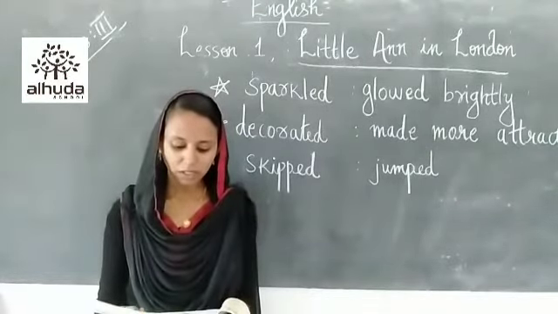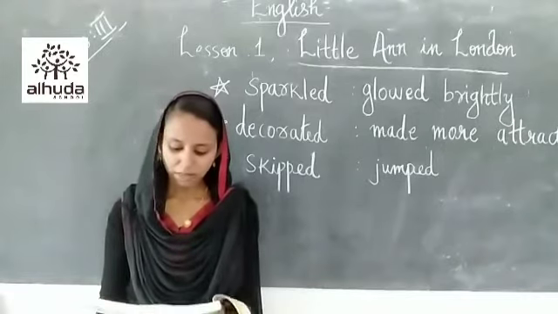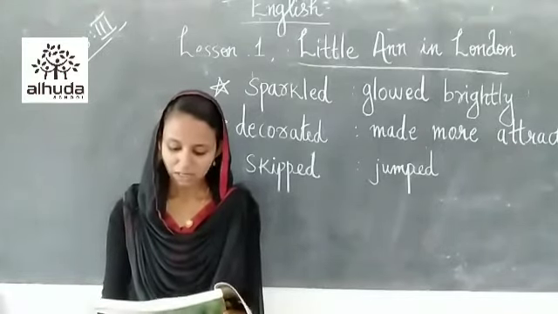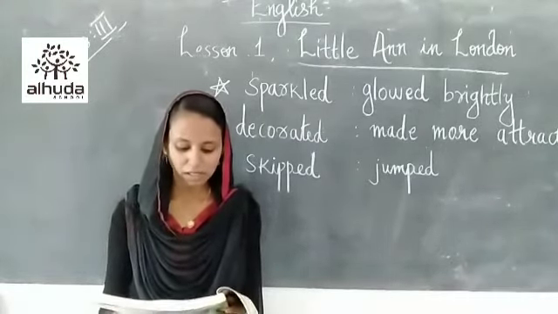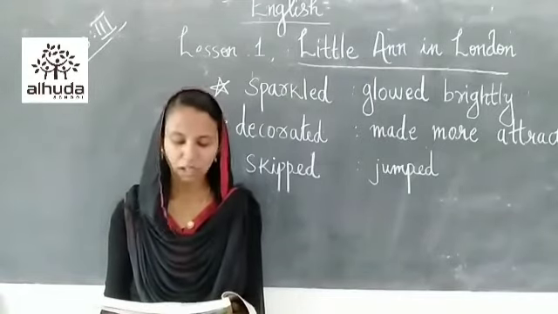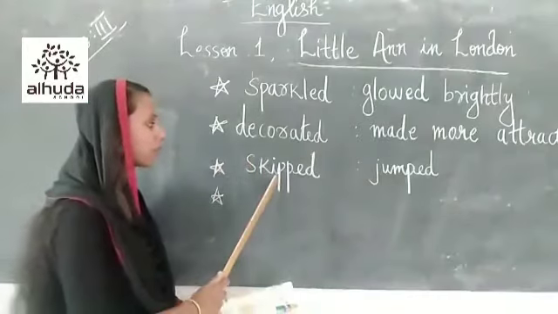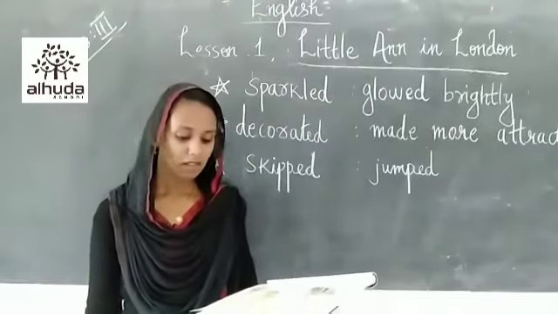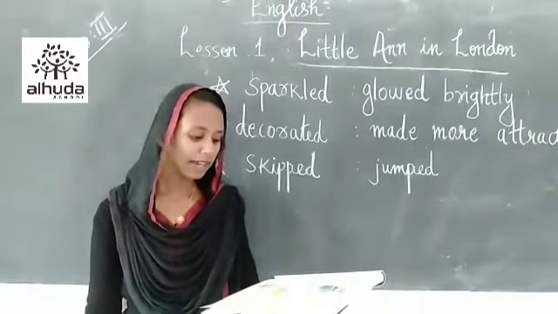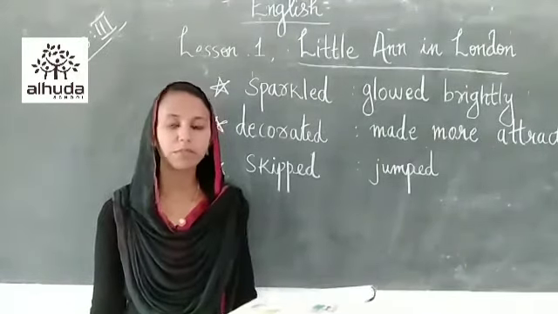And Anne wiped her tears and thanked God for everything that they had as they continued to walk, and she held her mother's hand and skipped along. So there is a new word. The new word here is skip. In this lesson, skipped means, as they continued to walk and held her mother's hand and skipped along.